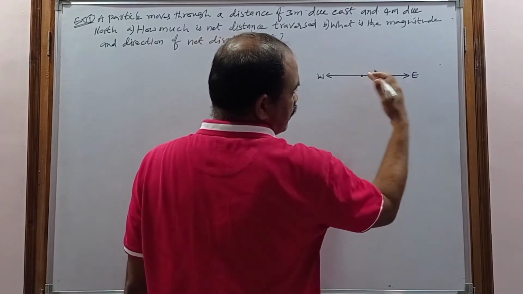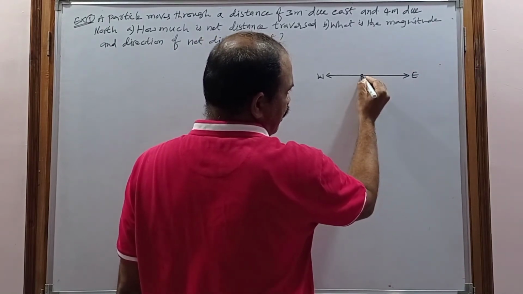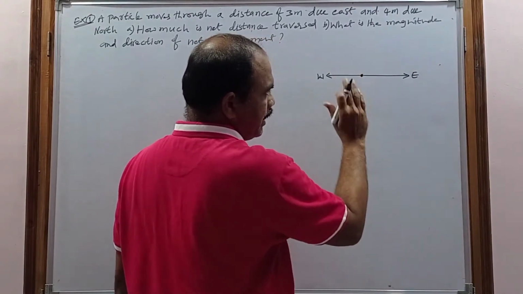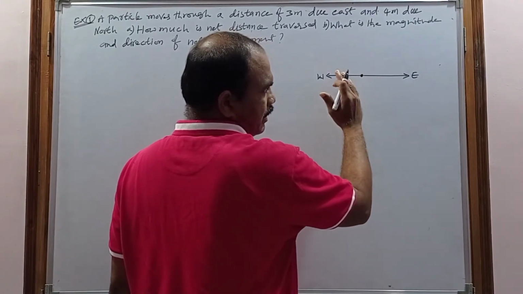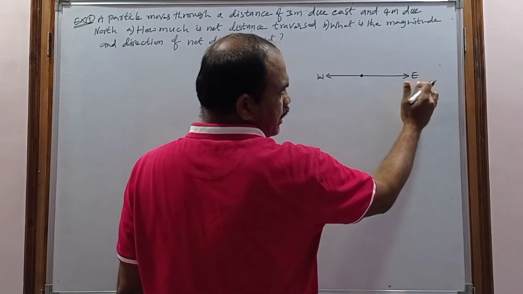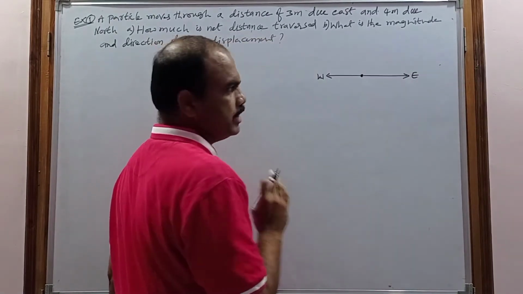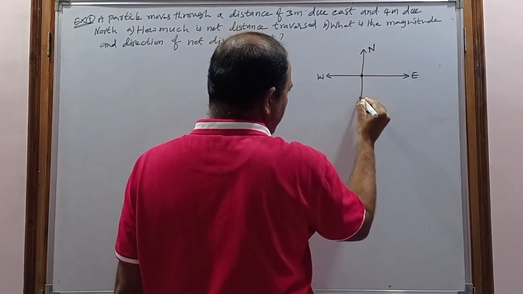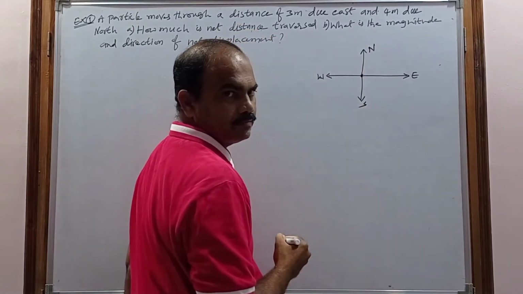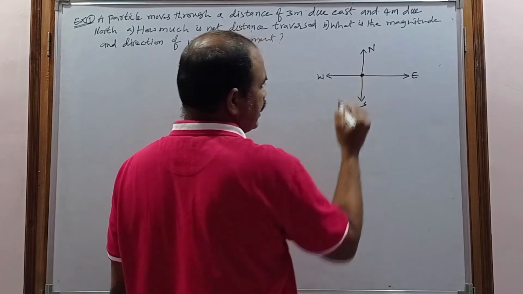If you put a dot or any point, that can be taken as origin, and with respect to that dot, the right side will be the east and the left side will be the west, and upward will be the north and downward will be the south. This is the representation of direction on paper.